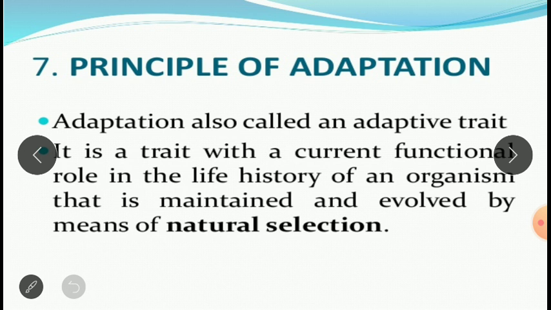Then the seventh principle is the principle of adaptation. So what is adaptation? Adaptation is any change in the organism to adapt to the situation or the surrounding. The organism learns to survive the surrounding changes, that is the adaptation. For example, you can take the camel.